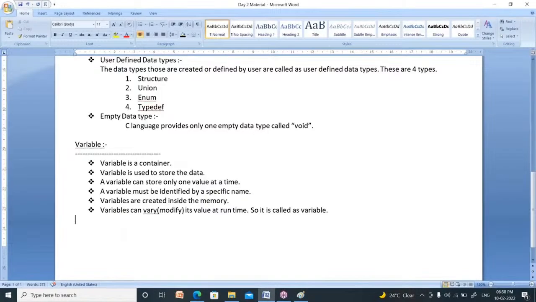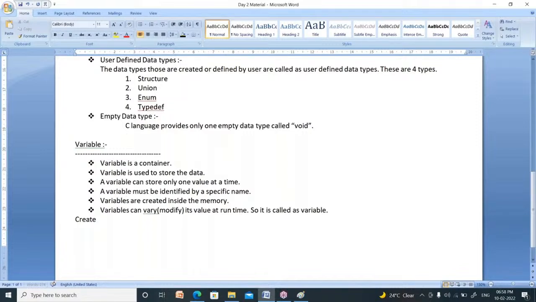What is the code for that? How to create a variable? Creating a variable or declaration of a variable, both are the same. The technical terminology is declaration; the general terminology is creation of a variable.